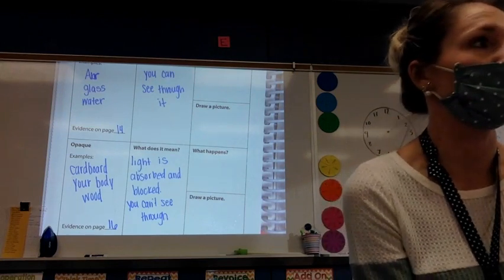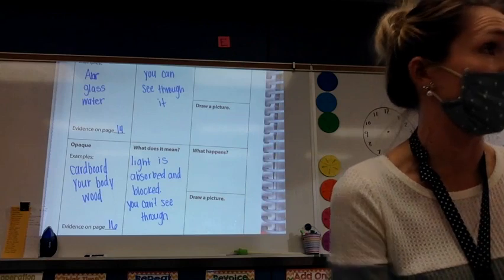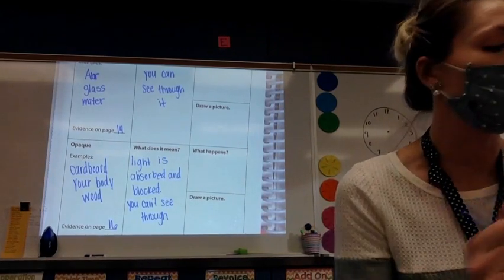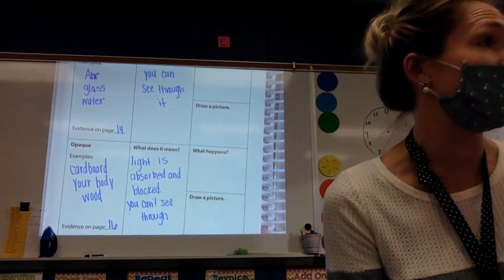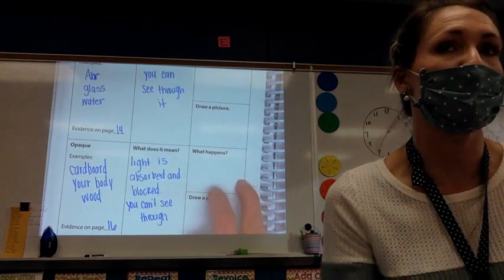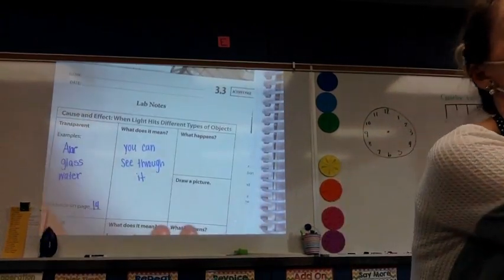It's not completely see-through. But that's also not completely opaque, where light is being completely blocked. So we need to know that when it is opaque, light is absorbed and blocked, and you can't see through it. We'll get to the other two pieces in a little bit. Let's jump back to our text.